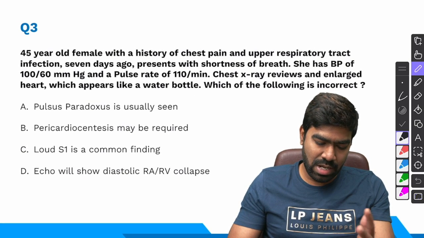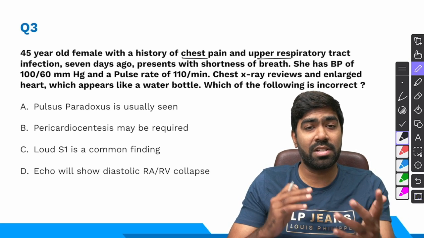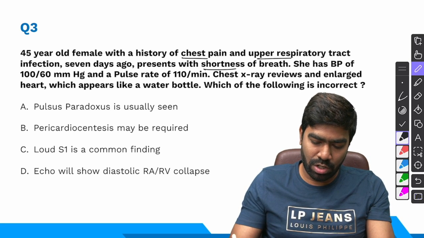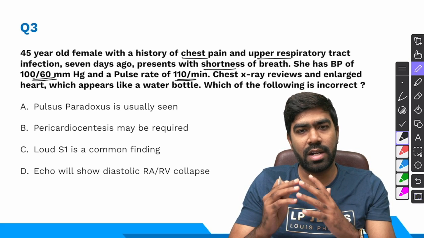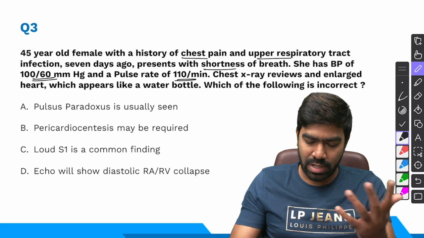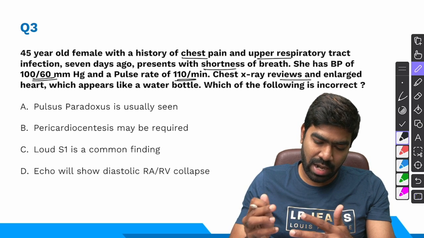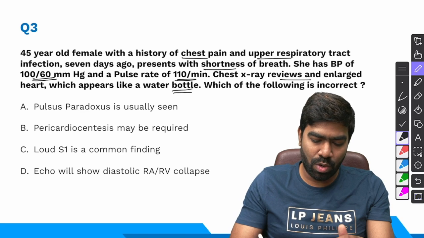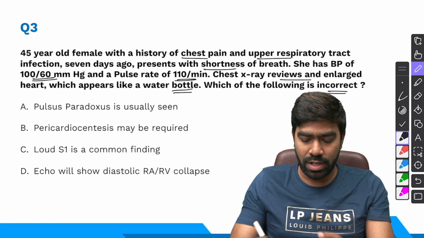Going to question number 3, a 45-year-old female with history of chest pain and upper respiratory tract infection 7 days ago, presents with shortness of breath. She has a BP of 100/60 millimeters of mercury and pulse rate is 110 beats per minute. So patient is in tachycardia. Chest X-ray shows an enlarged heart which appears like a water bottle. So they're likely talking about a pericardial effusion. Which of the following is incorrect?